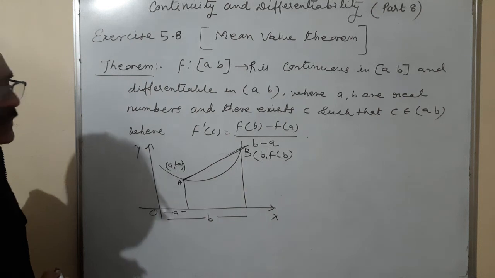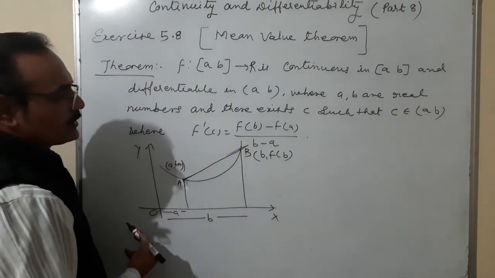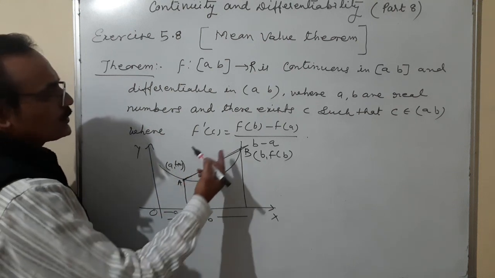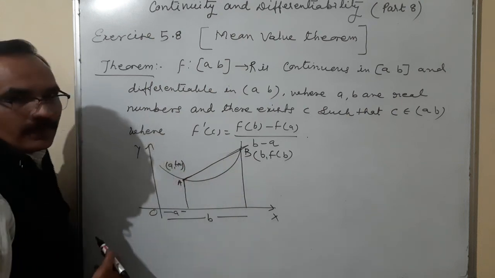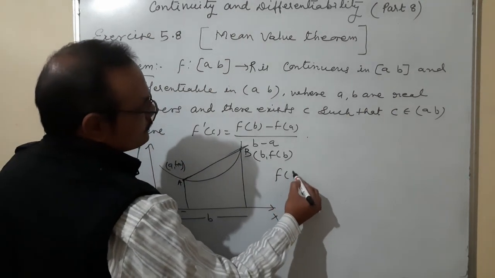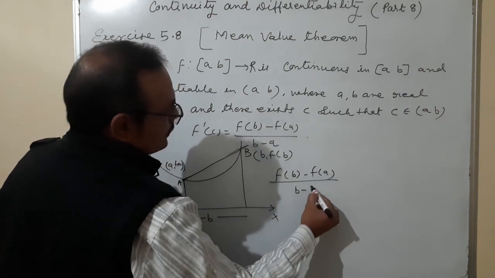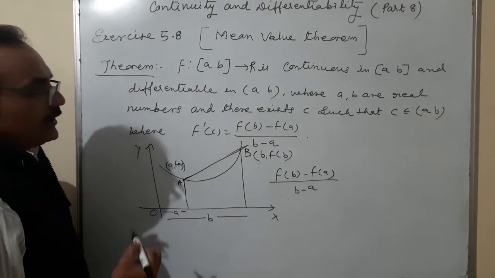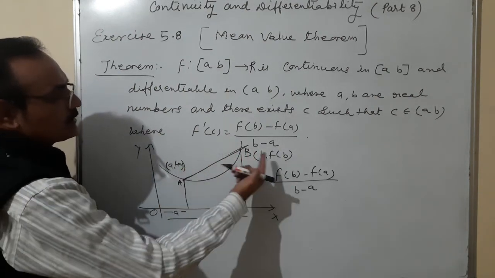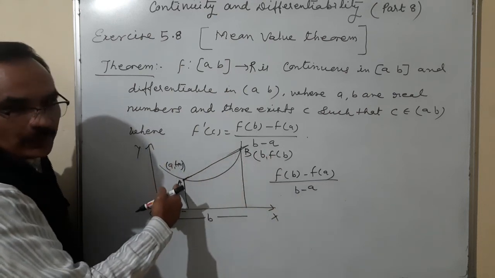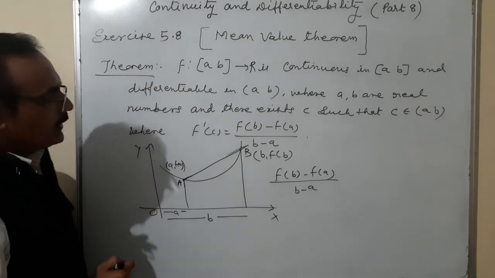the slope of the secant is y2 minus y1 upon x2 minus x1. So may I write here f of b minus f of a upon b minus a. f of b minus f of a is y2 minus y1, and b minus a is x2 minus x1. That is the slope. f of b minus f of a upon b minus a is equal to